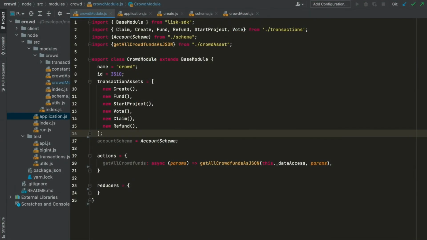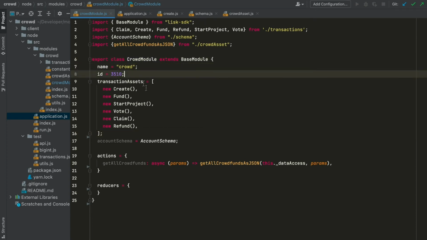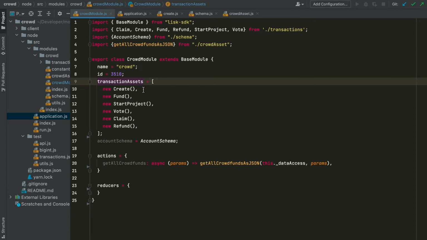The crowdfund application has been developed with React.js for the front end and the Lisk SDK for the back end. Out of the box you will get 4 modules, and we developed one custom module, the crowd module, which you can see here. Then we give the name and ID, and some transaction assets: to create a crowdfund, to provide funds to a crowdfund, to start the project.